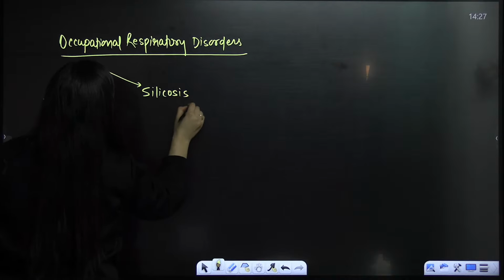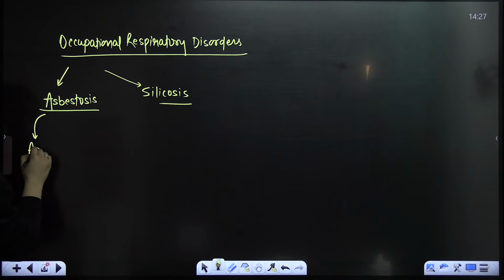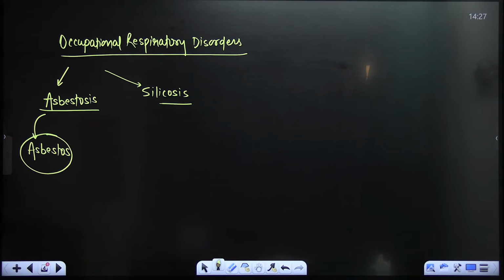The one who inhales asbestos will get affected with this. So ultimately the proliferation of the fibrous tissue will occur, right?